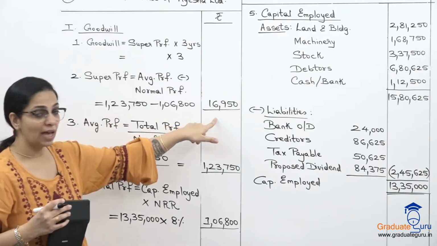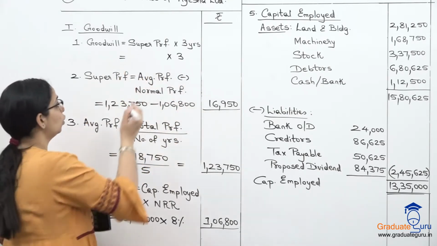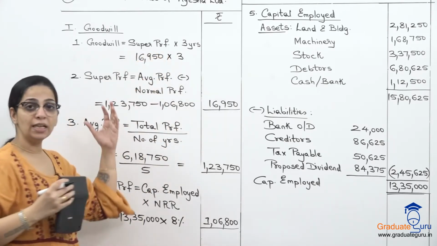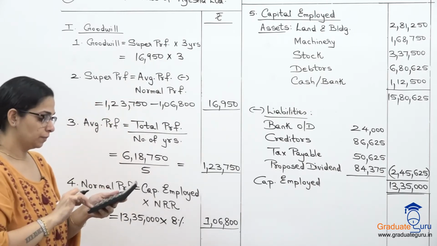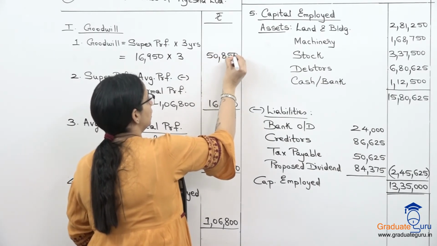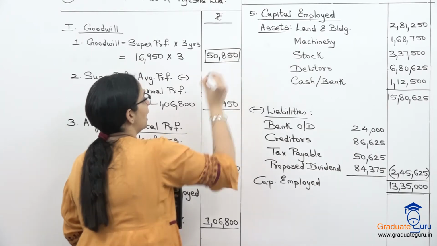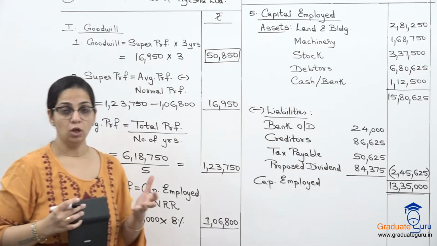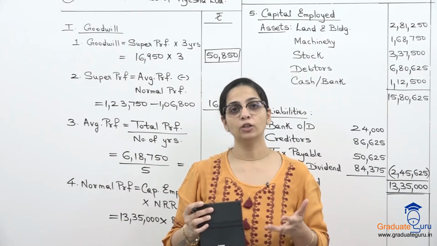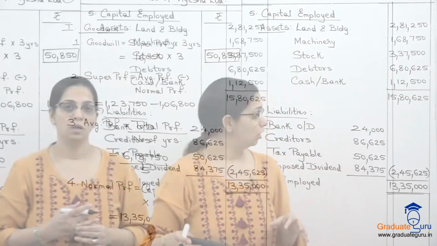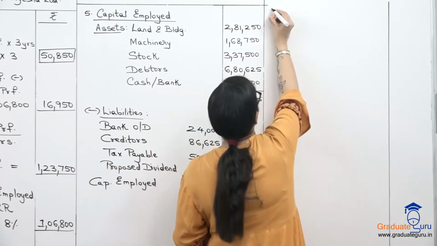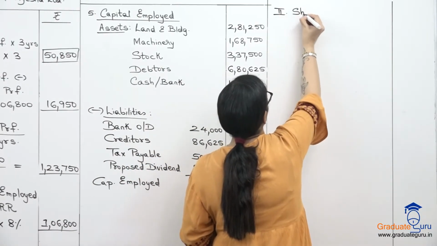And now I will use that in this calculation, हमारा goodwill calculation. So 16,950 into 3, we get 50,850 as our amount of goodwill. So this was goodwill. अब इस goodwill को use करके I have to calculate my value per share. So now let us move on to valuation of our shares. So that's our second part, share valuation.